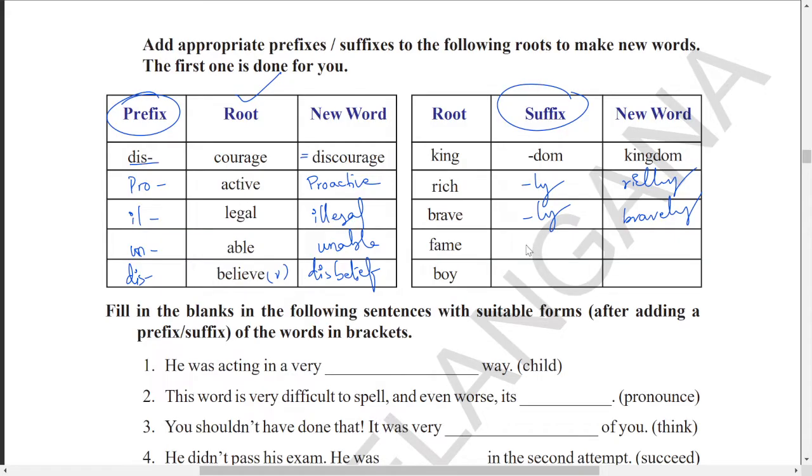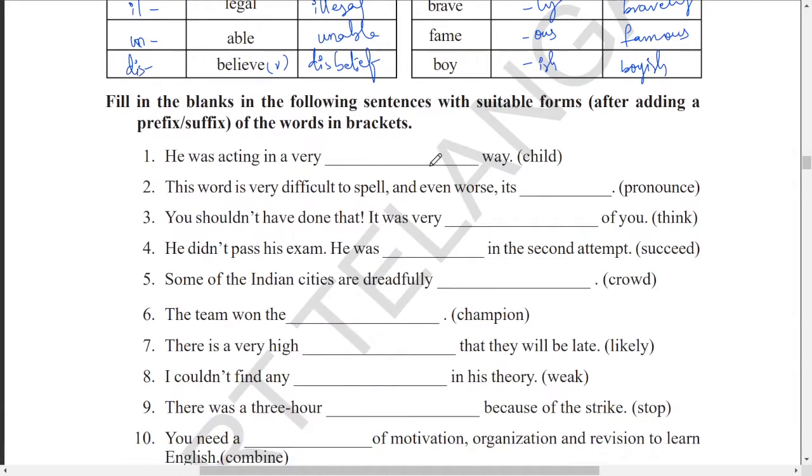Okay, next one, fame, you already have an m there, you can go with ous. Okay, together famous. Next one, boy, what is the suffix? You can add ish, together you can go with boyish. Okay, that means a person who has childlike behavior.